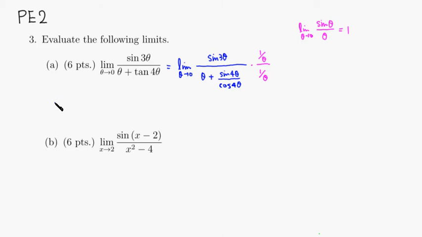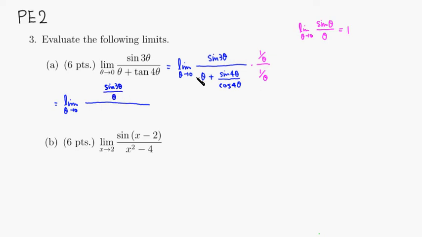So I'm going to go down here. You have a limit as theta approaches 0. The numerator would be sine of 3 theta over theta.